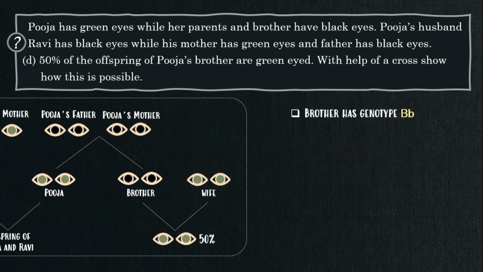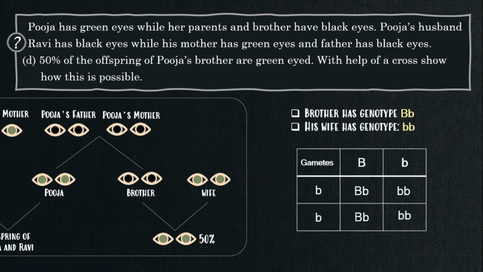And the question says that 50% of the offspring of Pooja's brother are green-eyed. Means the wife also should have green eye color. His wife has genotype small b small b. Then only we will get 50% homozygous recessive offsprings. 50% offsprings can have green eyes.